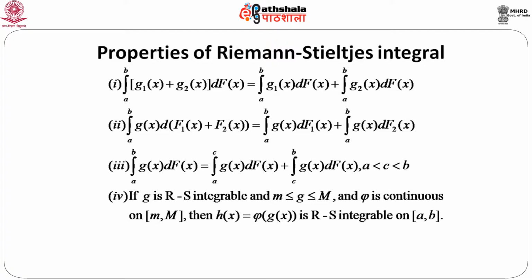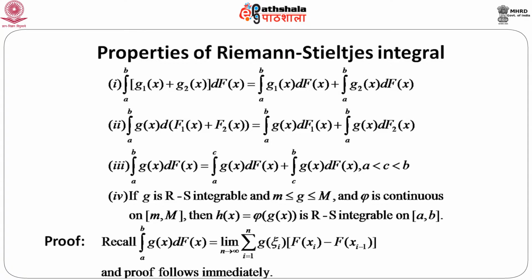Now, I will just give you an outline of the proof, because the proof is very simple and straightforward. Just recall the definition of the RS integral, which is nothing but the limit of the sum of g(xi_i) times f(x_i) minus f(x_{i-1}), where xi_i is an arbitrary point in the ith subinterval. If we apply this limit to each of these integrals, the proof follows immediately, and for this we need the condition of continuity of phi. So, I just leave the detailed proof. It will be easy, just write it down and you will get the proof.